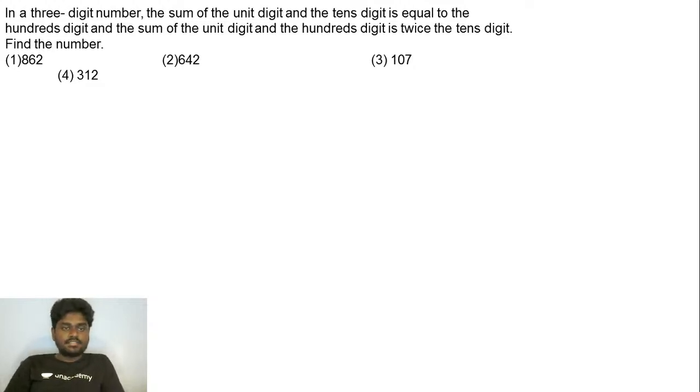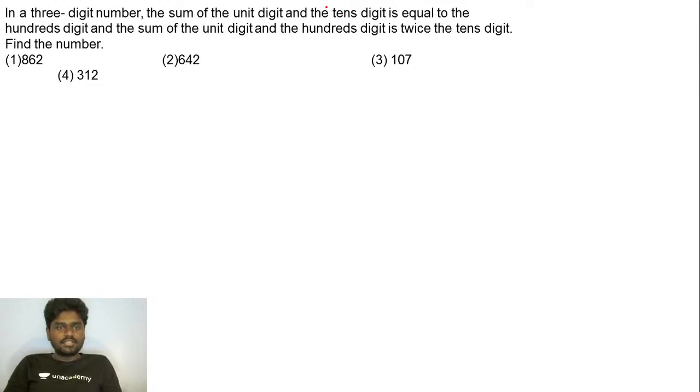So in a 3-digit number, the sum of the unit digit and the tens digit is equal to the hundreds digit, and the sum of the unit digit and hundreds digit is twice the tens digit. You need to find the number here. So just by ruling out the options, guys, listen carefully.